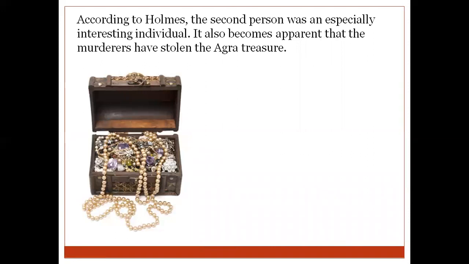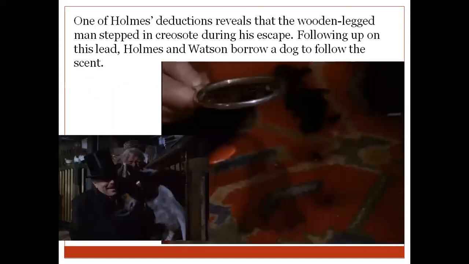So he concludes that there were two people, and one of them had a wooden leg, who committed this crime. Holmes says the second person was an especially interesting individual. It also becomes apparent that the murderers have stolen the Agra treasure. The treasure that they came looking for in order to distribute among the three members was missing from that place, and Bartholomew was also killed.